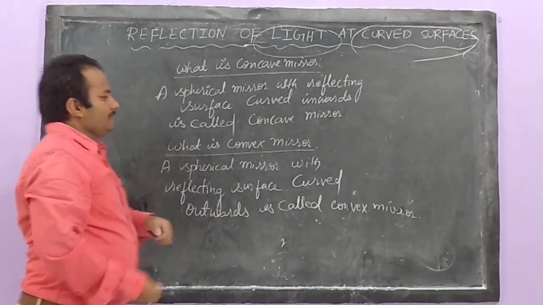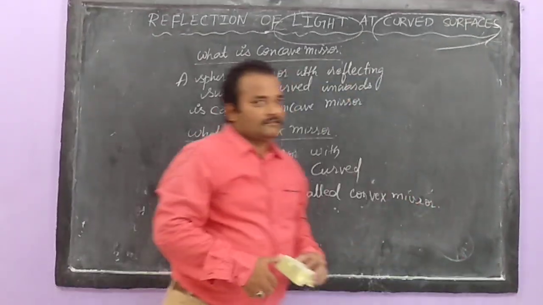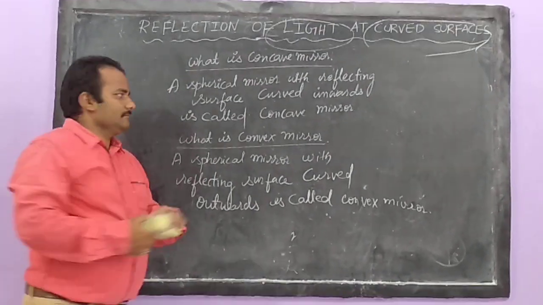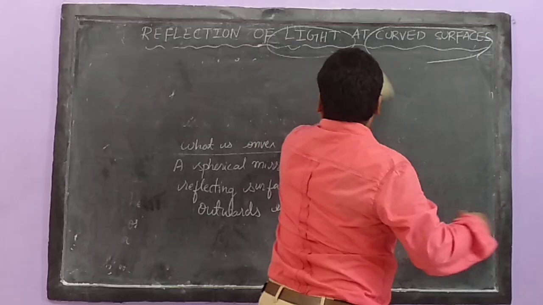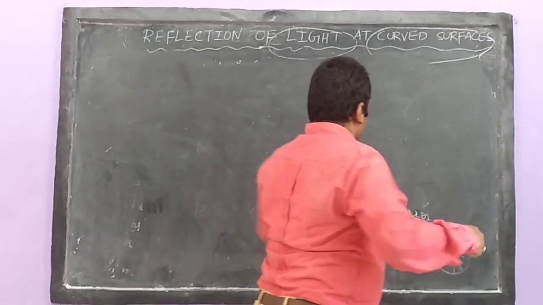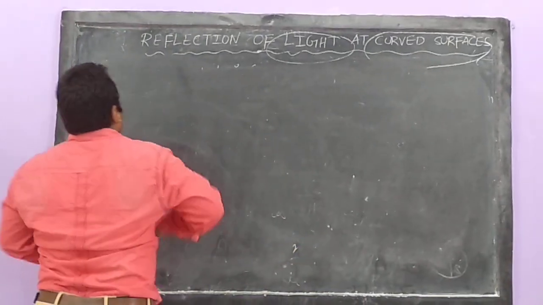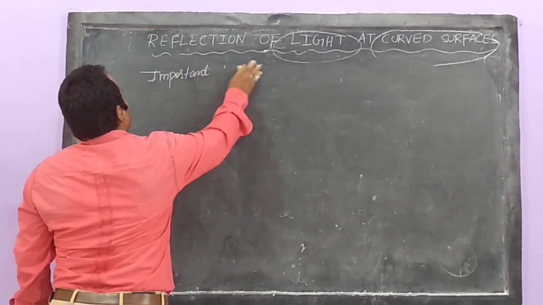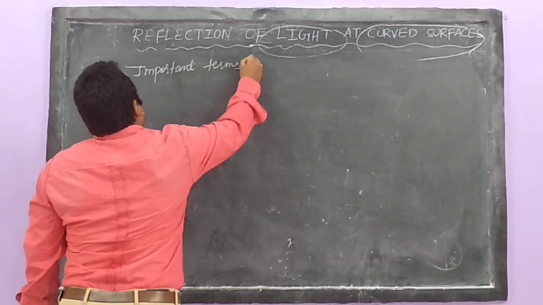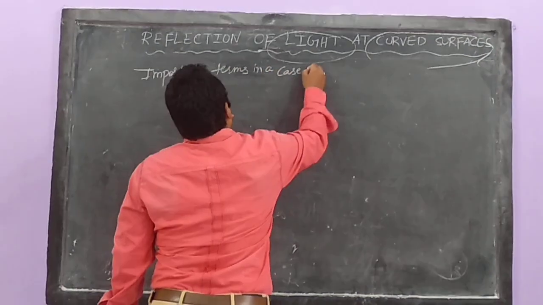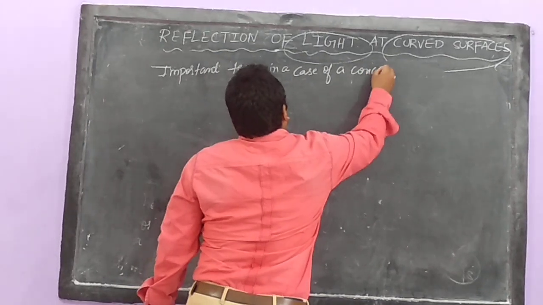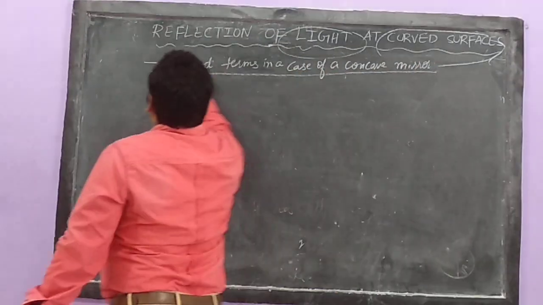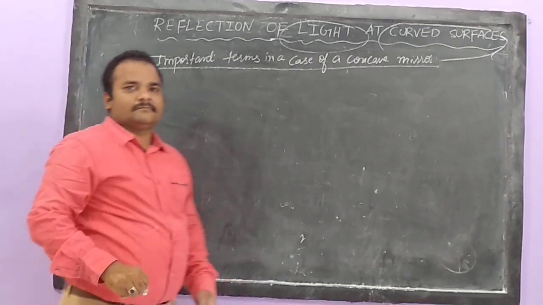Now, we'll discuss the important terms in the case of a concave mirror.